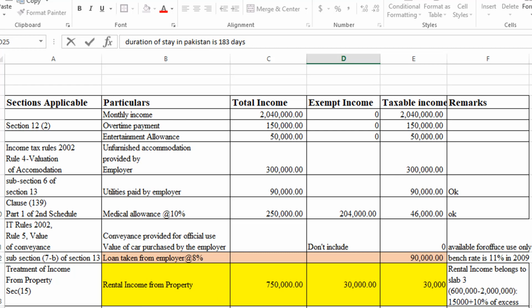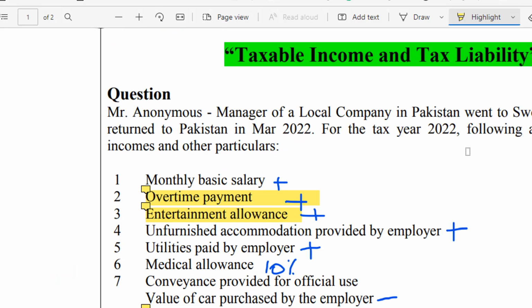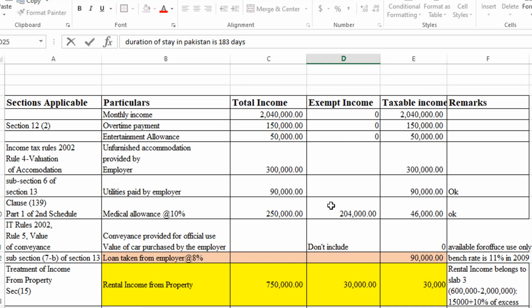Let's move to see another view of the 170,000. Maybe some take this value as a consideration to calculate the taxable income, but in my opinion I am going to take this value related to the whole year, and we will get the exemptible income by applying the 10% rate on the annual basic salary or income amount.